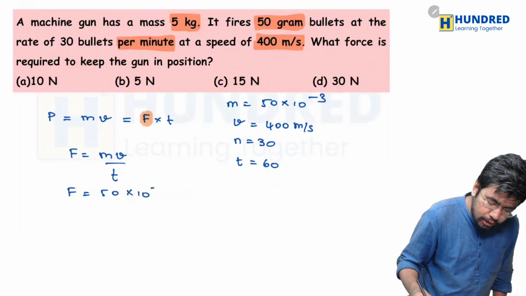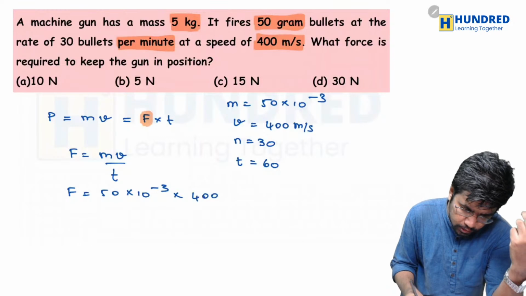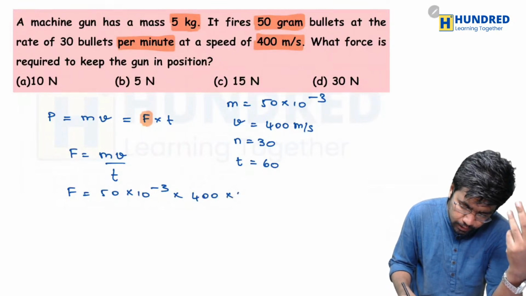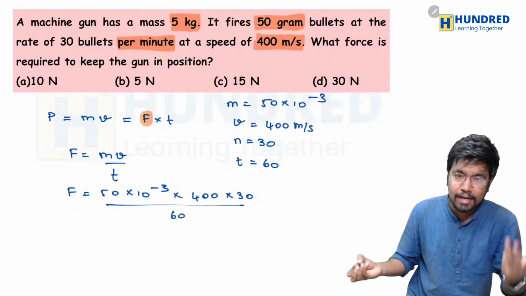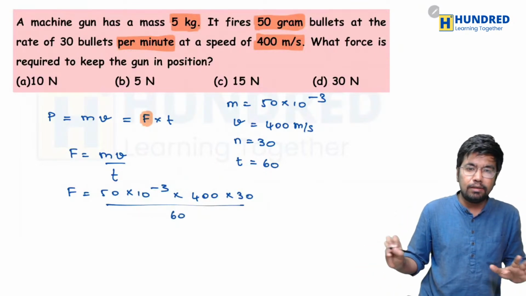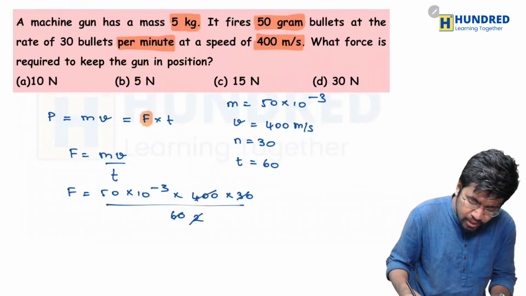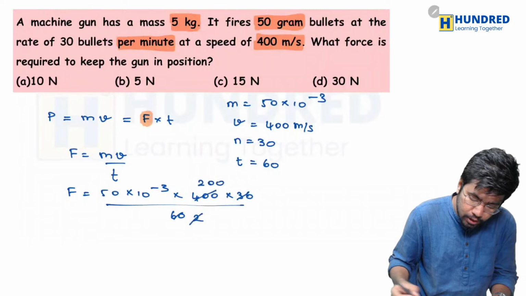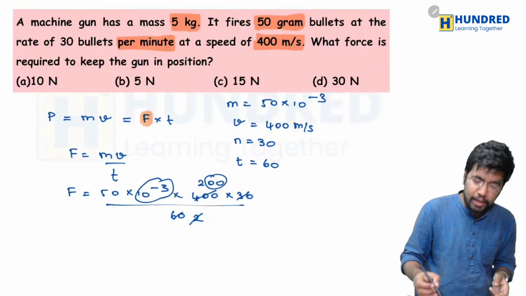So 50 into 10 power minus 3 into, now the value of velocity is what? Well, it is 400, into the number of bullets, which is 30, divided by the total time taken, which is 60. That's it. If we solve this now, we will immediately get the answer. So 30 and 60, if we cancel, it is going to be 2, and 2 into 400 is going to be 200. Here is 10 power minus 3, here are 2 zeros, so it becomes 10 power minus 1.